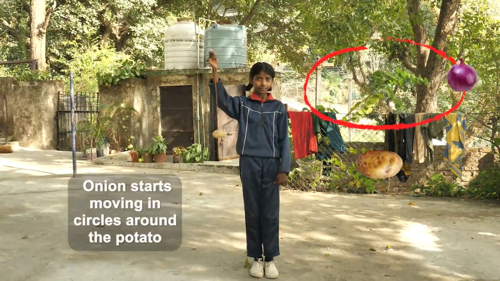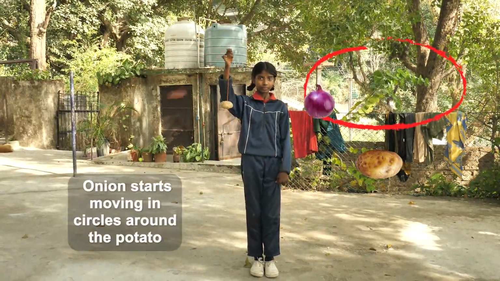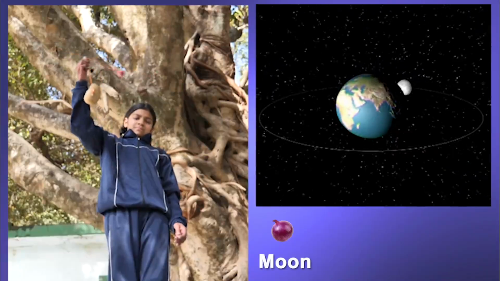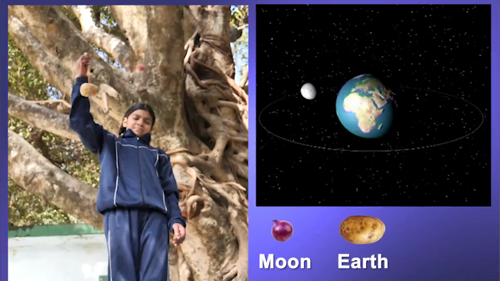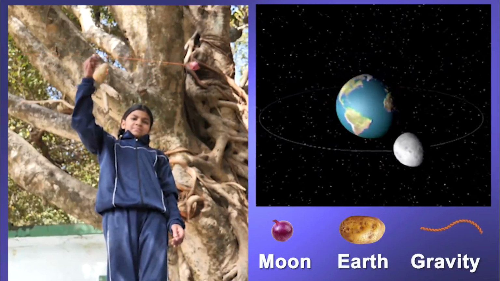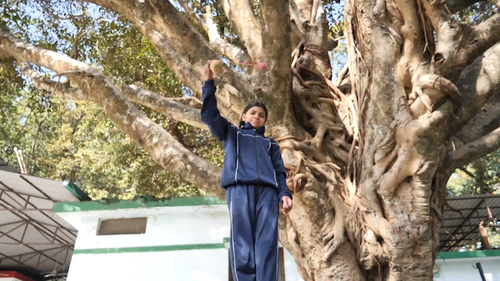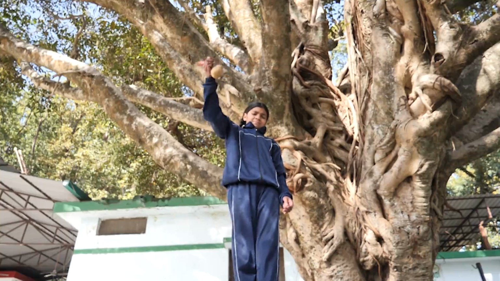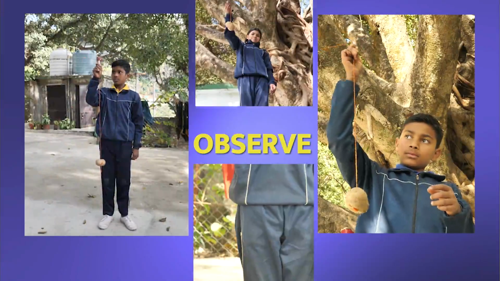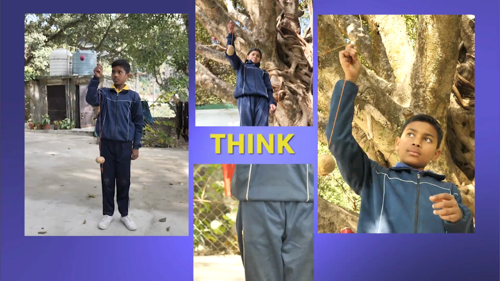The onion will soon start moving in circles around the potato. Here the onion represents the moon and the potato represents the earth. The thread is gravity. Play with this toy. Increase and decrease the speed. Observe what is happening. Now think.